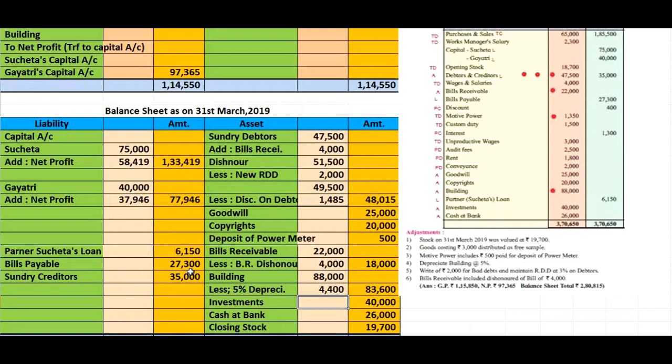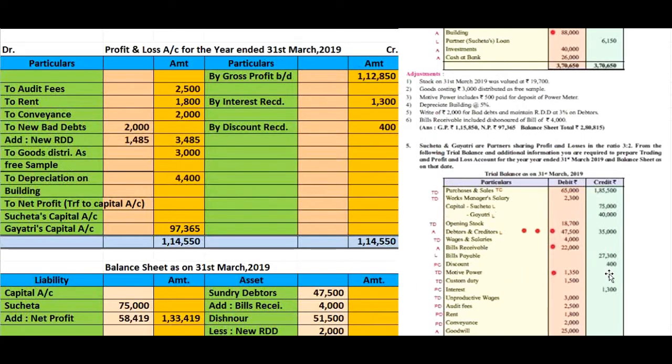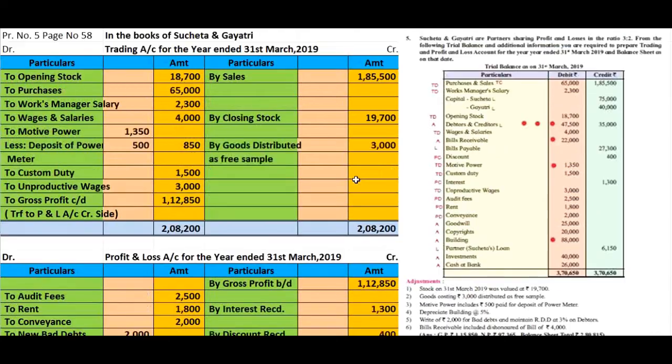On the liability side, there is no adjustment related to bills payable, and hence we write it in the outer column. Okay. Let me see the discount. Discount rupees 400. The credit side discount is called discount received. You write by discount received rupees 400. Then we go for motive power. Motive power, here you will see 1,350, and there is a bullet, which is an adjustment. The motive power has an adjustment, and we have to write this amount in the inner column.